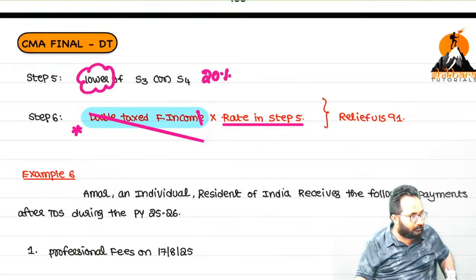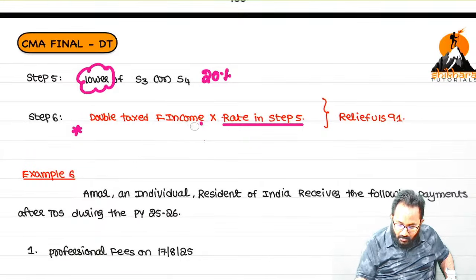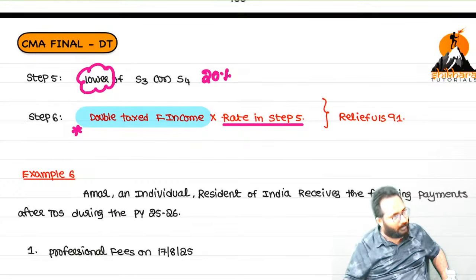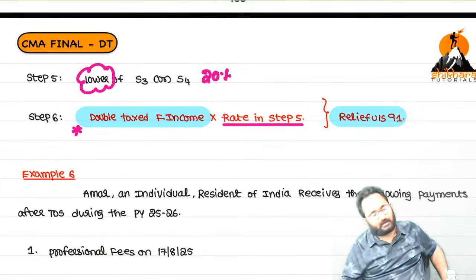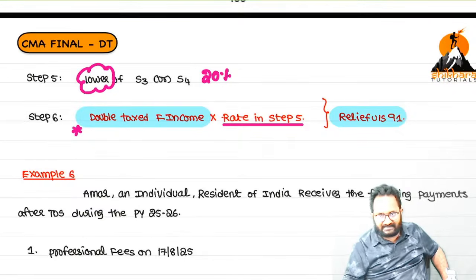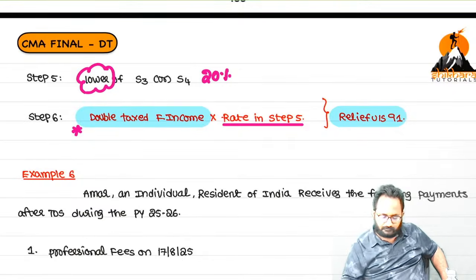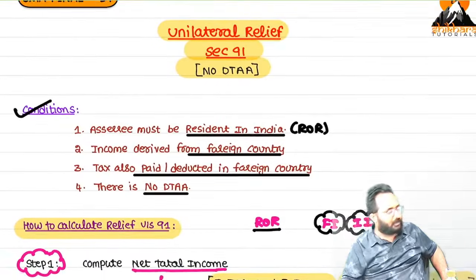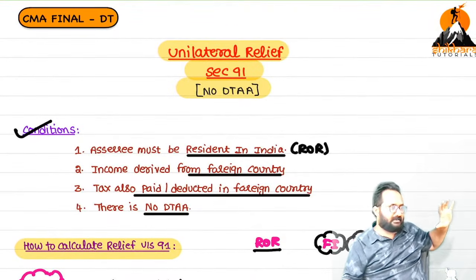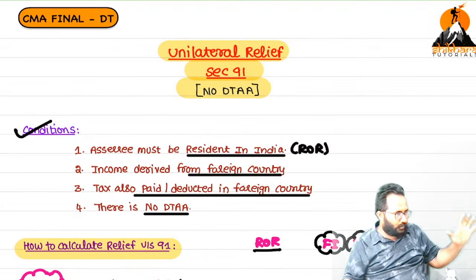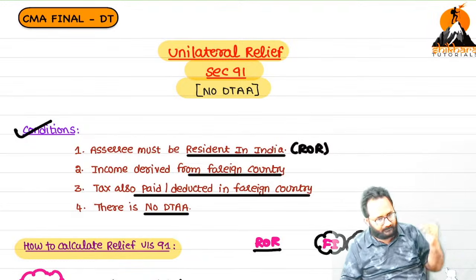So foreign income. No, not on foreign income. If doubly taxed foreign income is there, on that you have to apply. That is only relief under section 91. Understood? Yes, but a very important thing you have to remember: we have to calculate everything in steps.